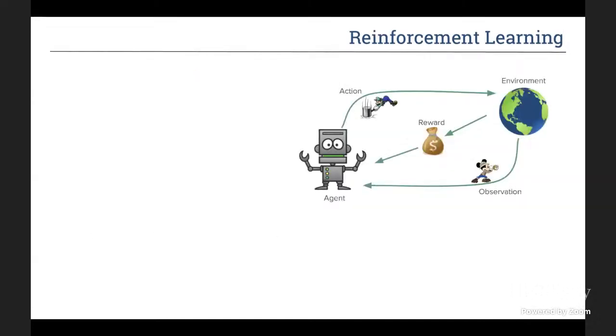And so the problem of reinforcement learning is the setting where we have an agent that is interacting with the environment by taking actions and earning rewards and then transitioning to the next state. So the observations are the state, action, reward, next state tuples that the agent gets from the environment.